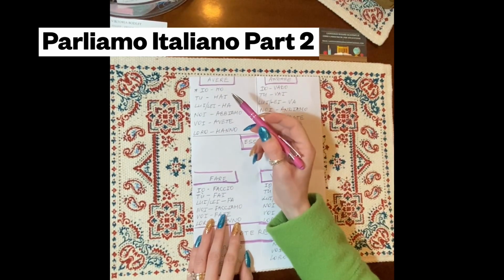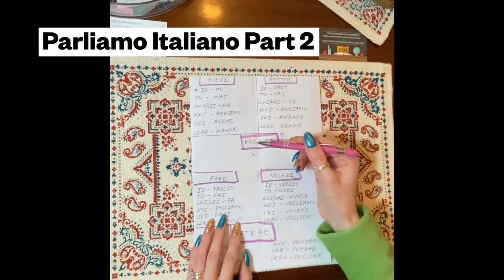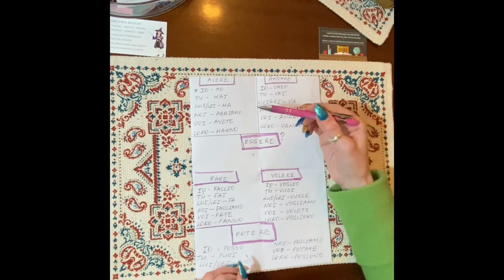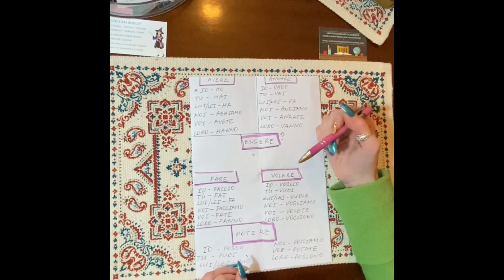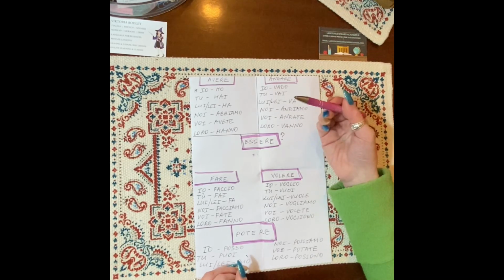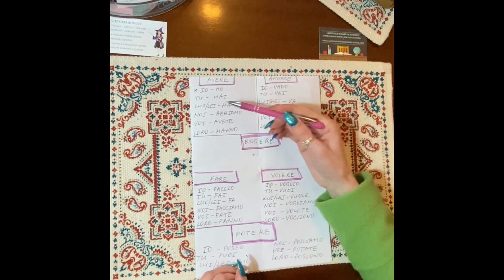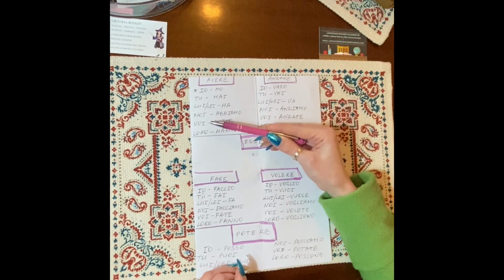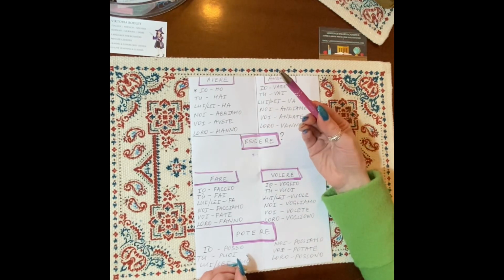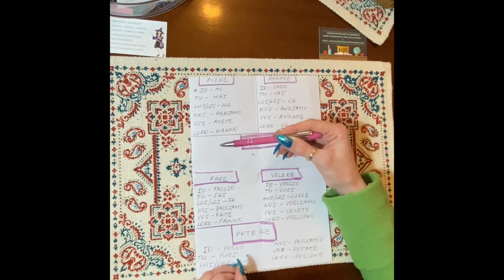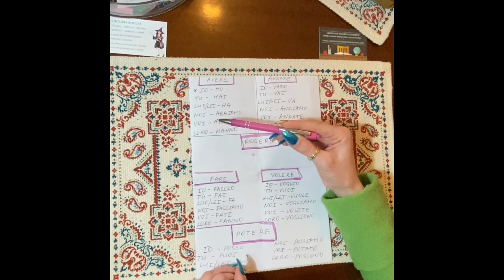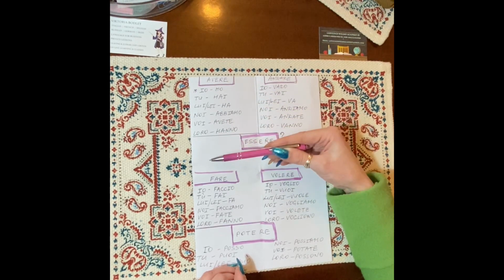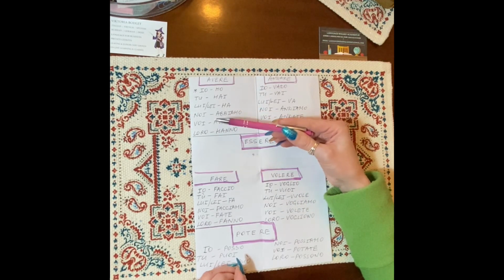Allora, so here we have our main key verbs that we use in our cafe map. This is very important to understand when we use the verbs. It depends on the situation, whether it's I, io, or tu, you, or lui, lei, she, he, or noi, we, or voi, you in plural, and loro, they. And very different from English, when we conjugate, we have to choose the right form for each pronoun. And every form is different.